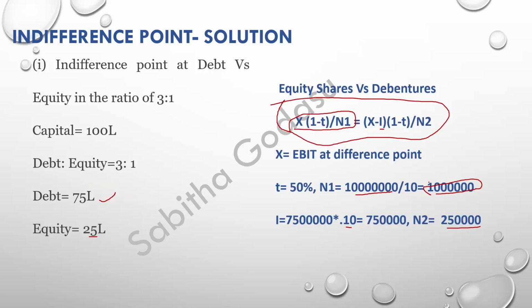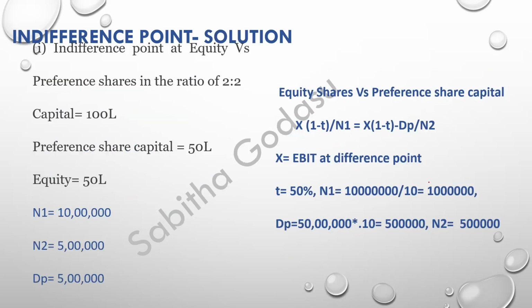Now let us see the second alternative. The second alternative, equity and preference shares in the ratio of 2 is to 2, right? So on the right hand side, we are using dividends for the preference shareholders.